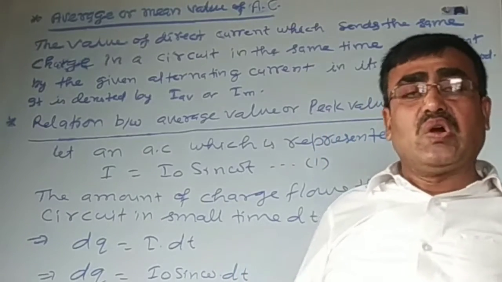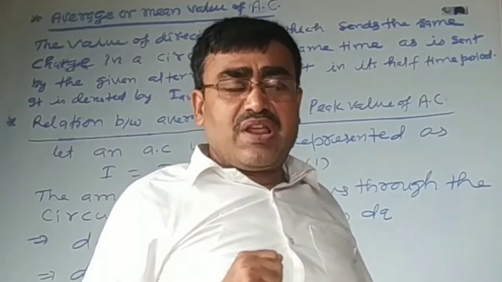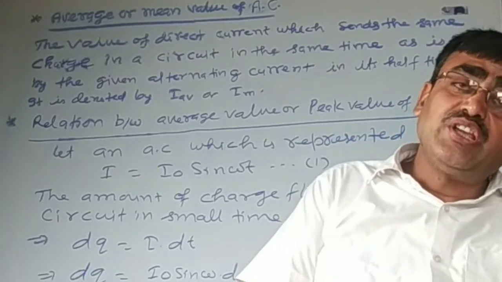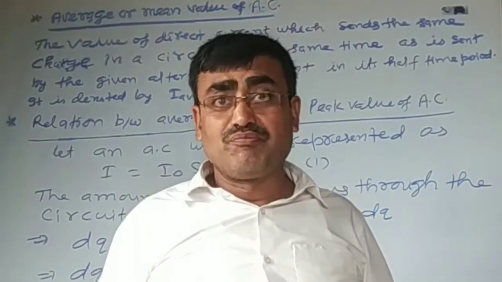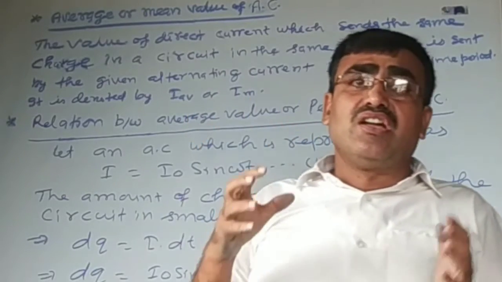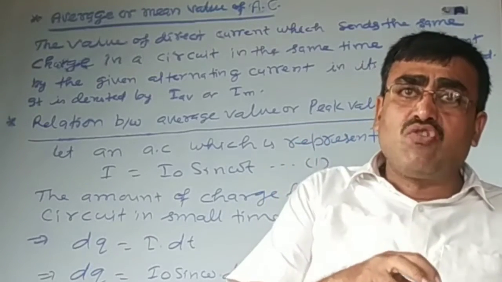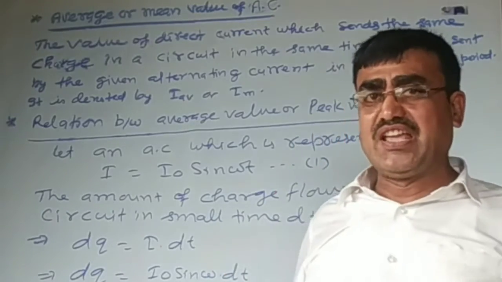We have already derived the expression for the average value of AC in a complete cycle, which comes to 0. But here we have to find the average value of AC in half cycle.